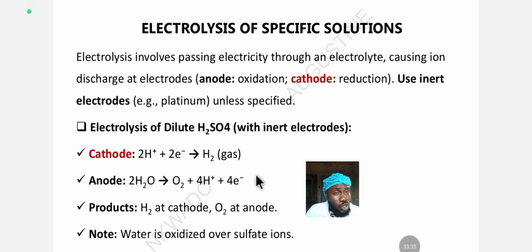JAMB always sets questions, and you can see that the knowledge of oxidation and reduction applies to what we are doing here now. So please go and take my lecture on oxidation and reduction. JAMB always asks what was discharged at the cathode and what was discharged at the anode. I will give you one easy way to quickly get what is discharged at the anode and at the cathode, without stressing yourself by writing the equations for oxidation at the anode and reduction at the cathode.